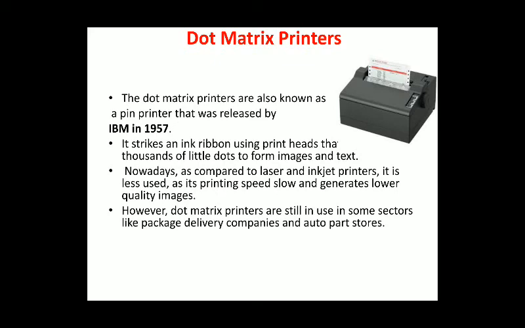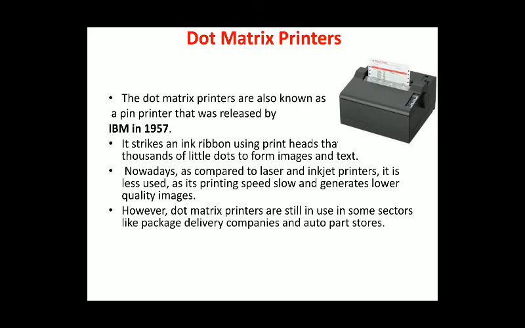It strikes an ink ribbon using print heads, with thousands of little dots forming an image or text. As the name implies, the dot matrix printer does dot printing. That means hundreds of dots must be printed to print the image or the text. Nowadays, as compared to laser and inkjet printers, it is less used as its printing speed is slow and it generates lower quality images.